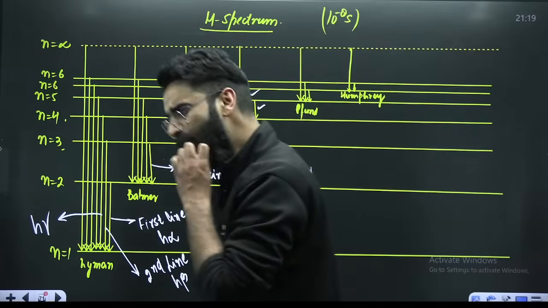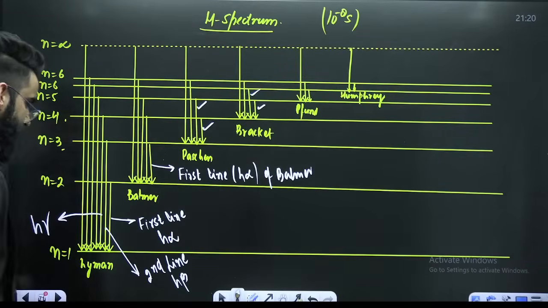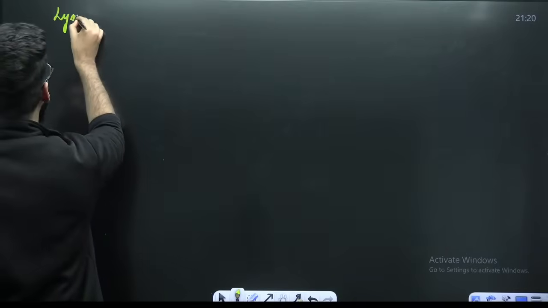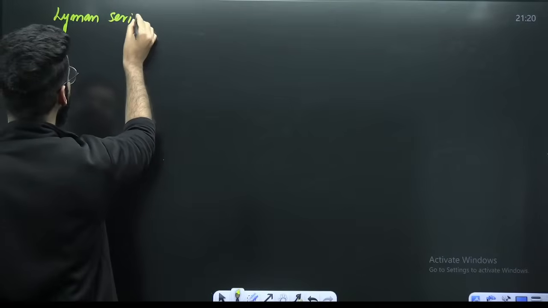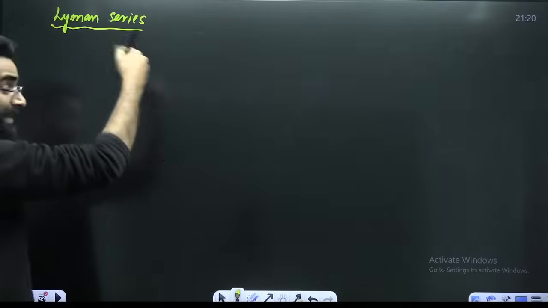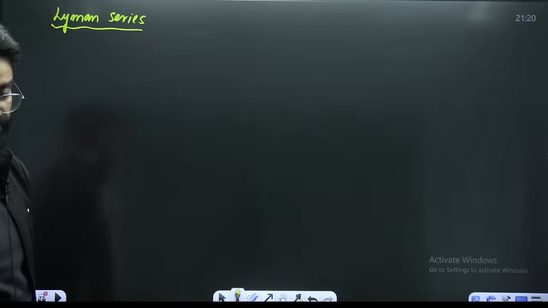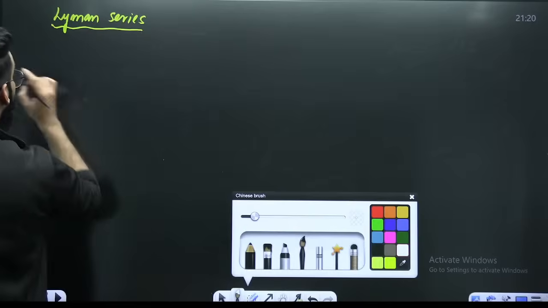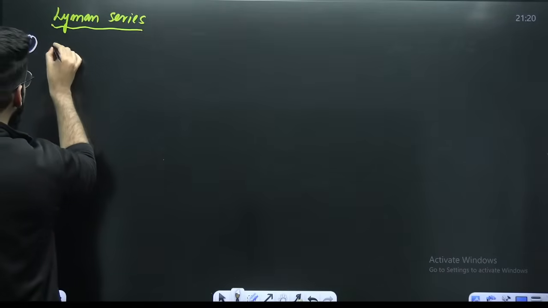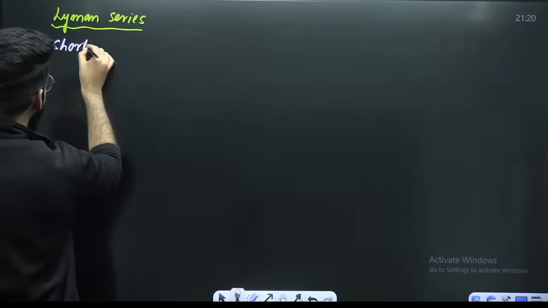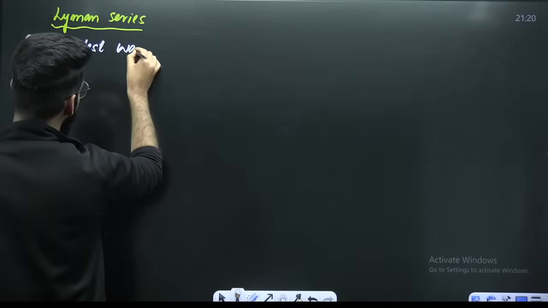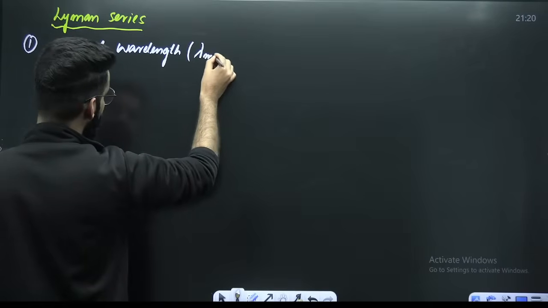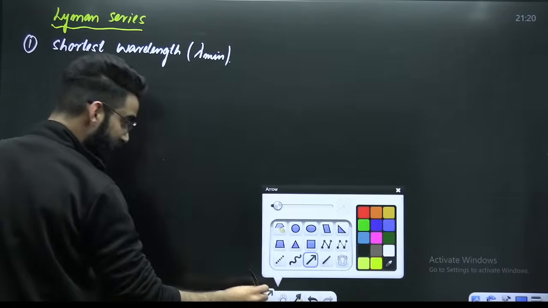Now guys, if I particularly want to analyze the Lyman series, in the Lyman series the electron makes a transition from higher energy state to shell number 1. If I ask you to calculate the shortest wavelength emitted in case of Lyman series, shortest wavelength.